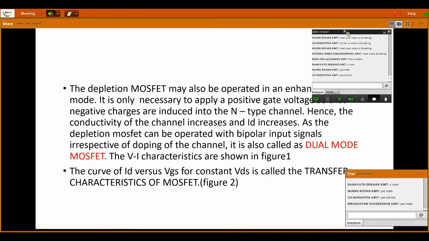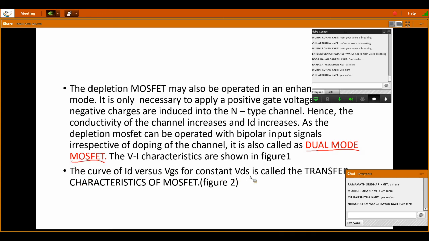If the gate bias is negative, then it is depletion mode. If the gate bias is positive, it is enhancement mode. That's why the depletion mode MOSFET is also called the dual mode MOSFET. This facility is available only with the depletion MOSFET. Enhancement mode you can't do this.